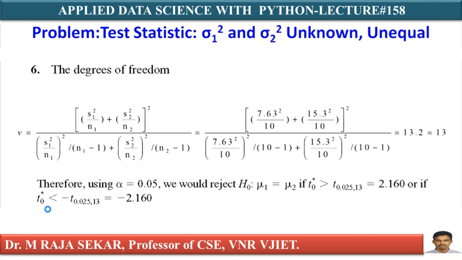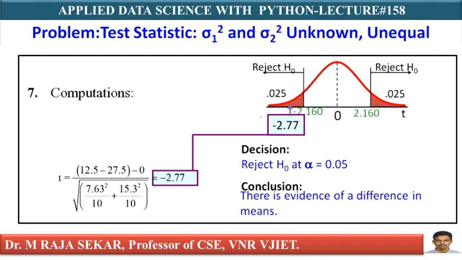Now we will try to understand this calculated value of t. This formula is x1 bar minus x2 bar, that is 12.5 minus 26, with mu1 equal to mu2 meaning 0, divided by under root of s1 square by n1 plus s2 square by n2, and you get minus 2.77. This is my calculated value. Now I must check whether it is in the critical region or not.